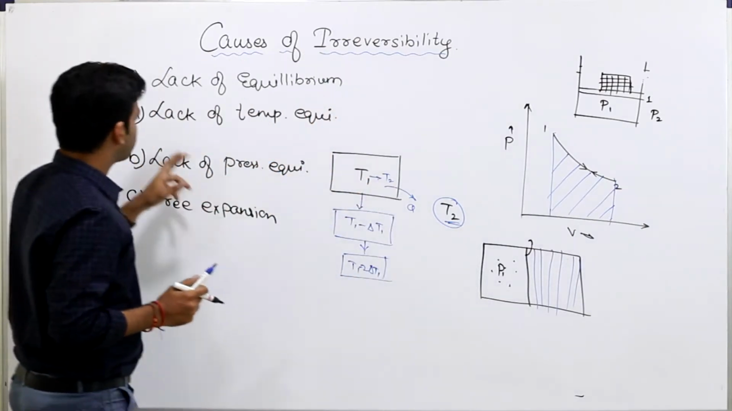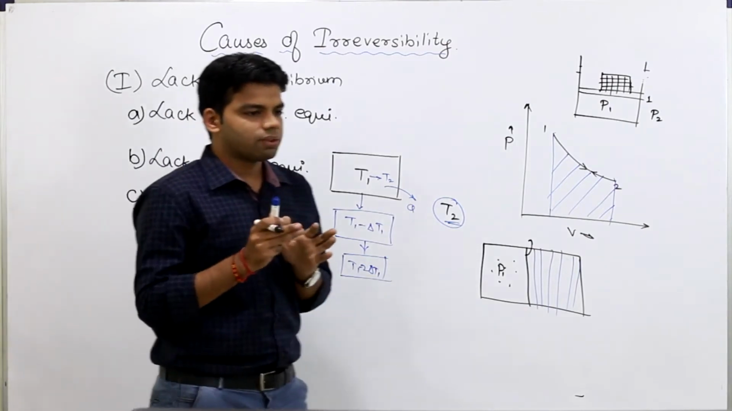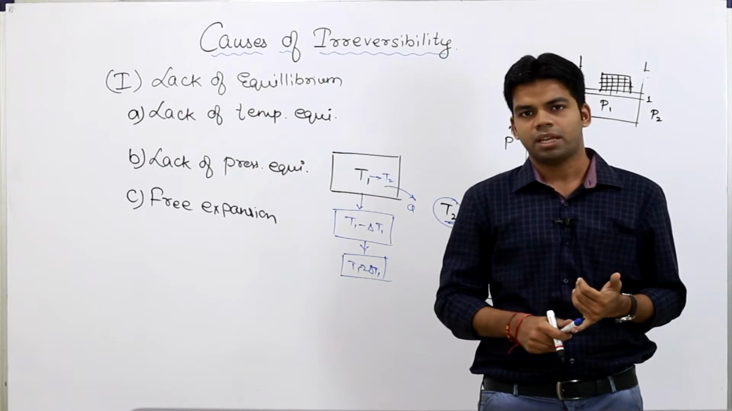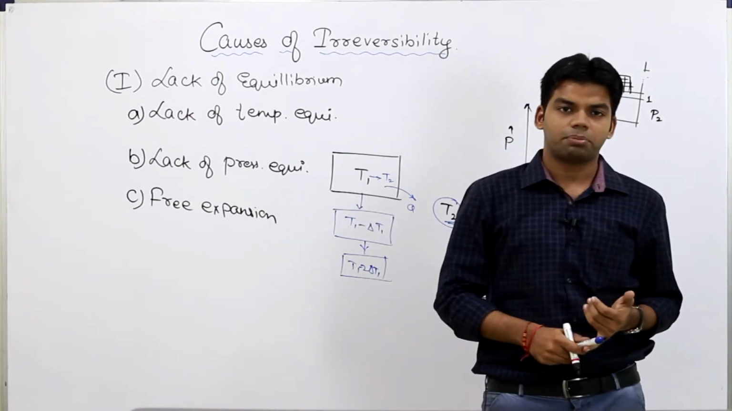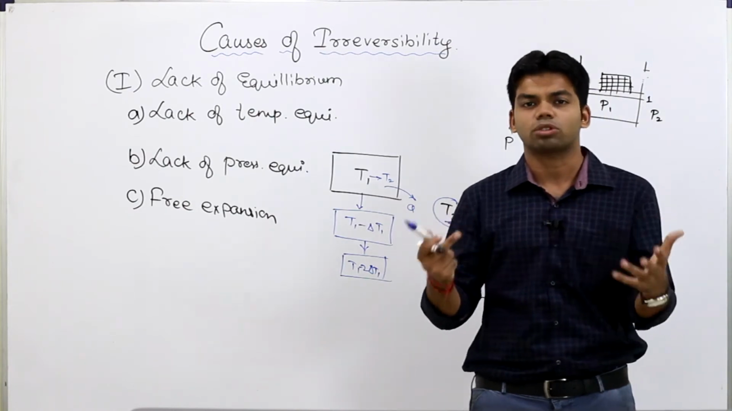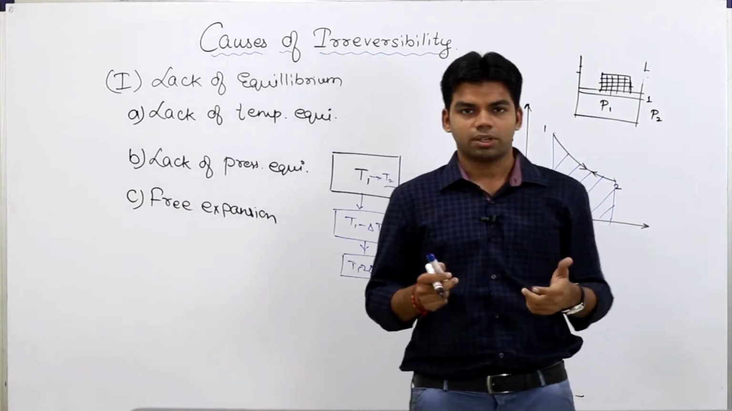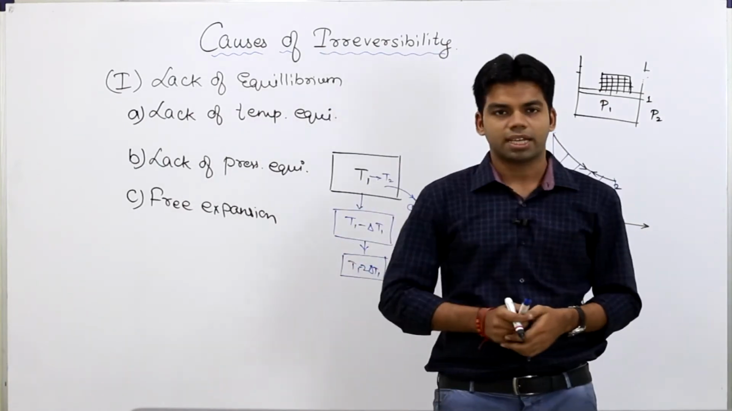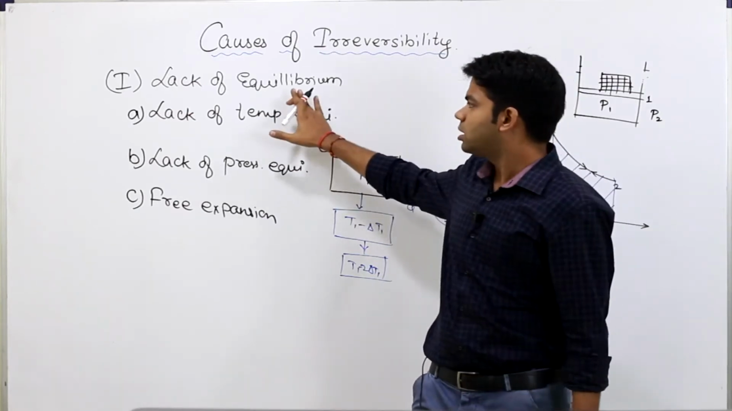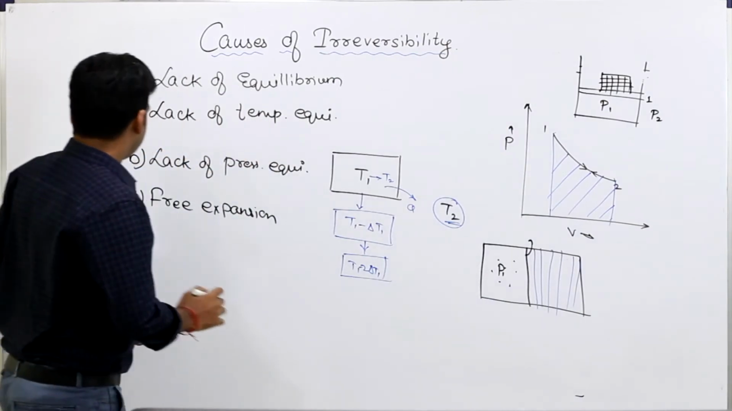Okay, so 3 reasons we have seen because of lack of equilibrium. First is lack of temperature equilibrium. That means wherever the heat transfers through finite temperature difference, there will be irreversibility. Second is lack of pressure equilibrium. Wherever there is pressure difference, the body is moving because of pressure difference, there will be disequilibrium, irreversibility. And third thing is free expansion. So because of free expansion, there will be irreversibility. So this is the first reason, that is lack of equilibrium. Okay, second reason is the dissipative effect.